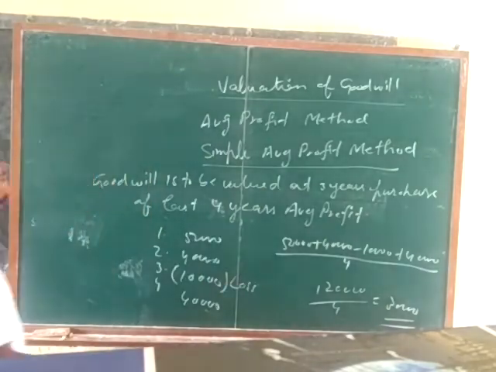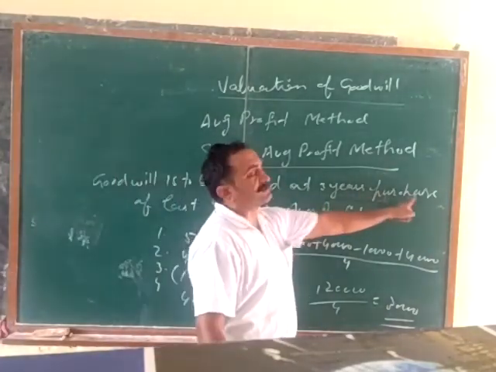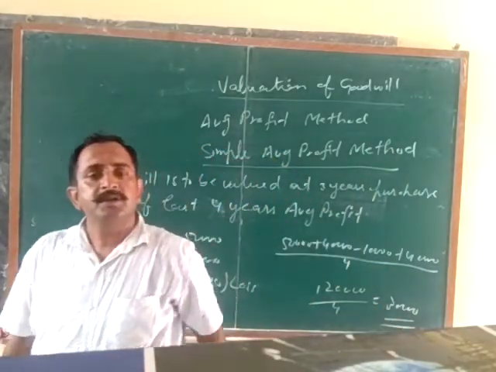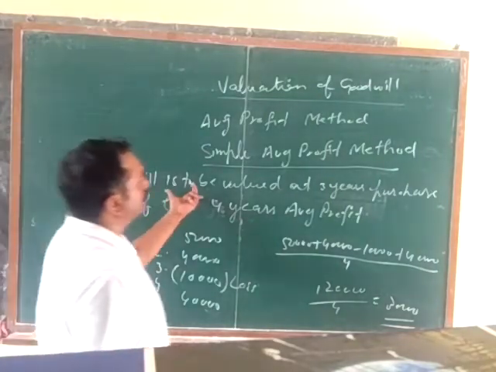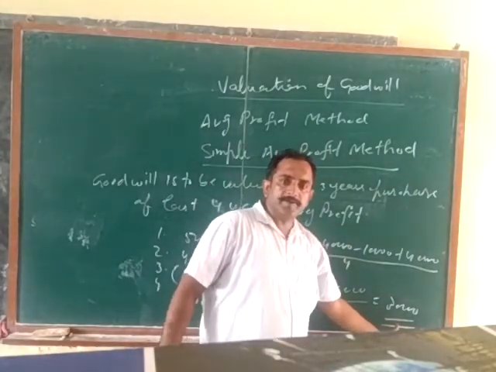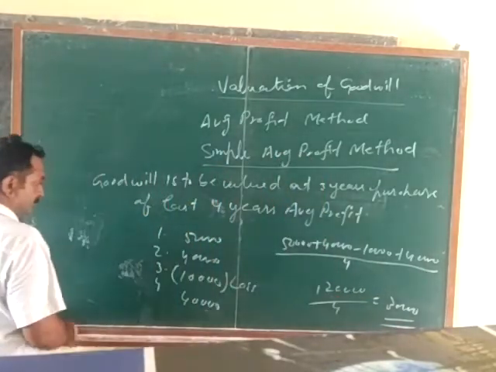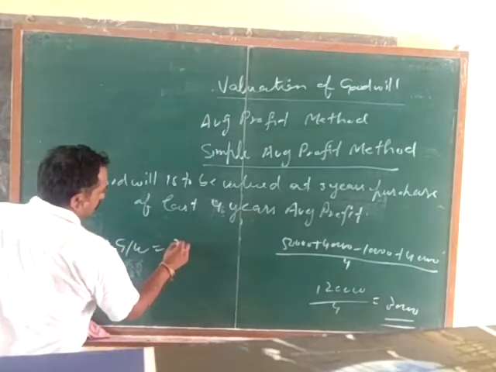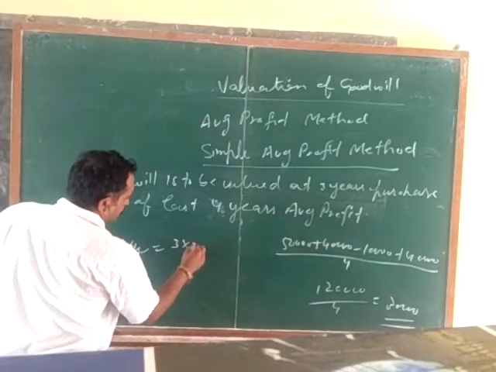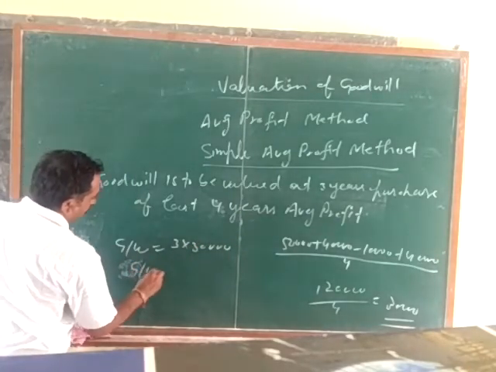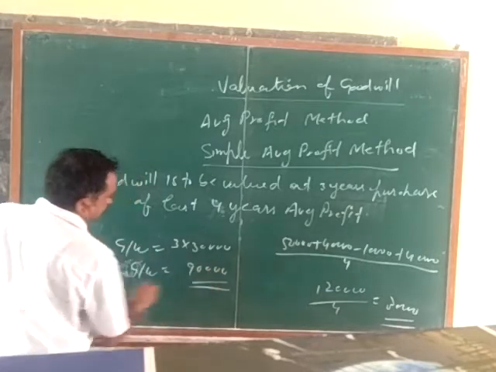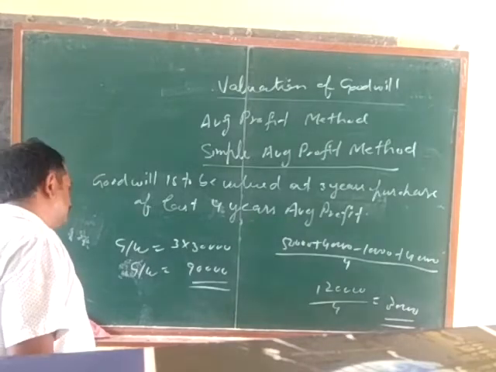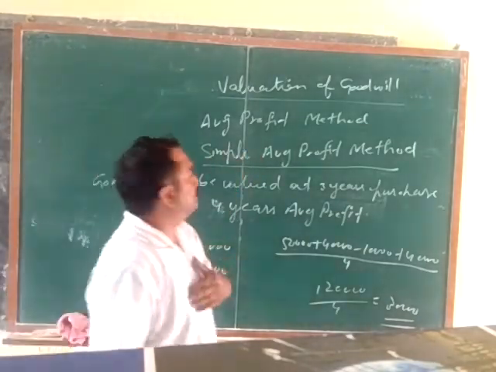Now we need to calculate the goodwill. Goodwill is to be valued at 3 years purchase of average profit of last years. Average profit we have calculated, that is 30,000. 3 years purchase means 3 times the average profit. So goodwill is 3 into average profit of 4 years, that is 30,000. So goodwill of the firm is 90,000. This is the method which is called simple average profit method.